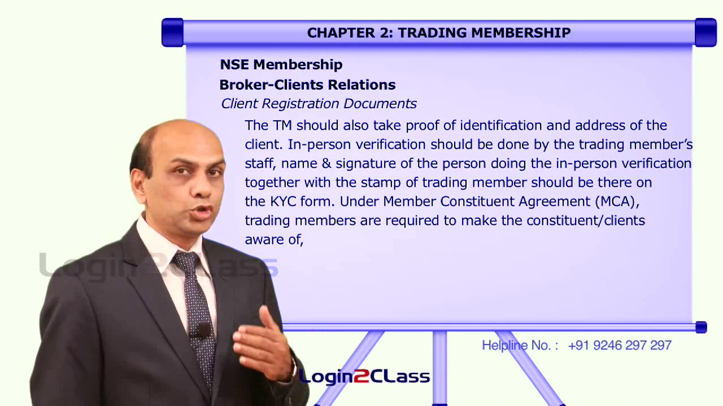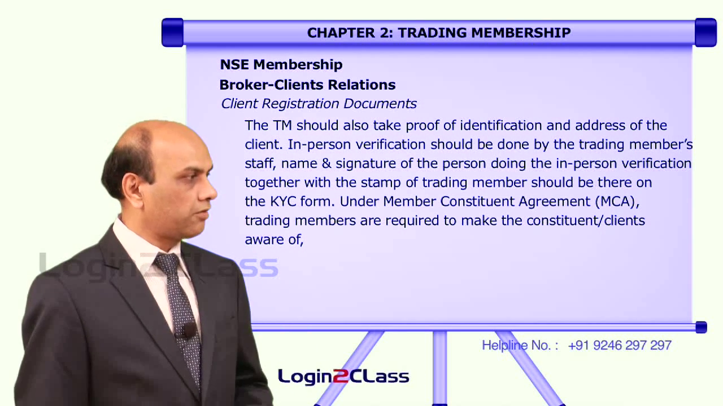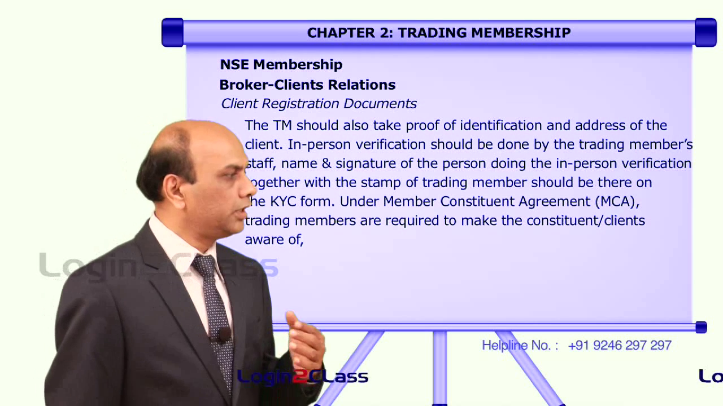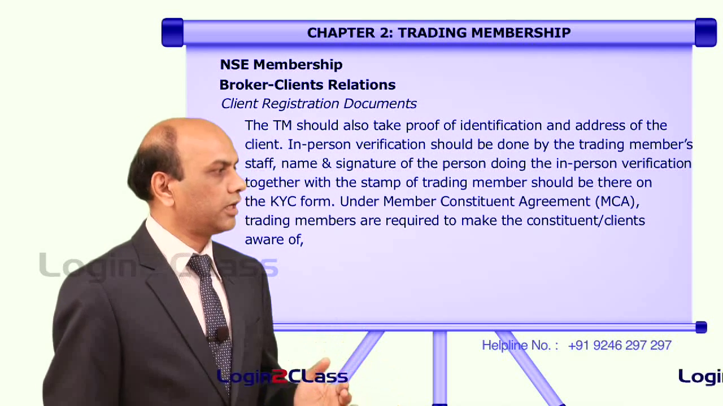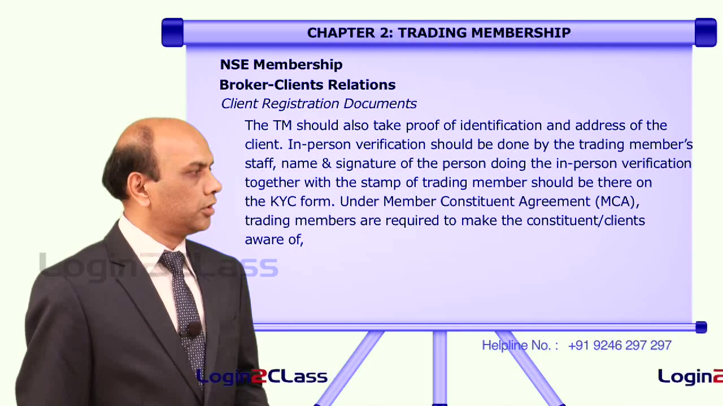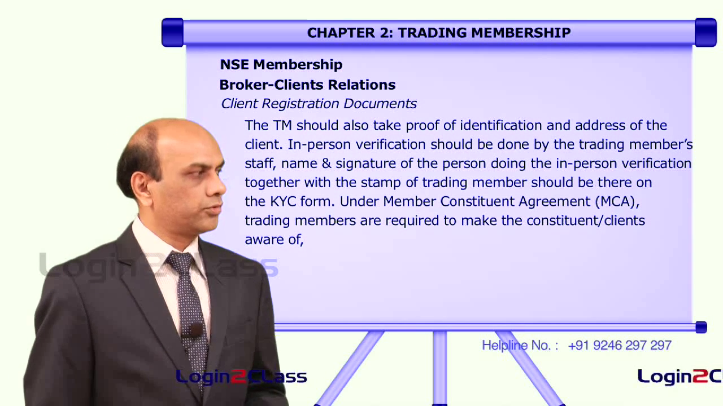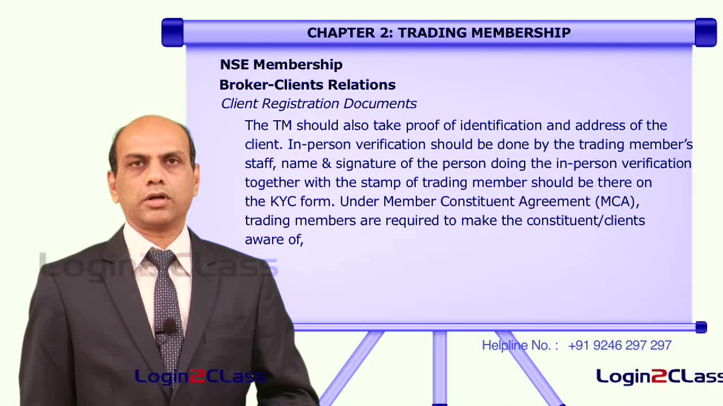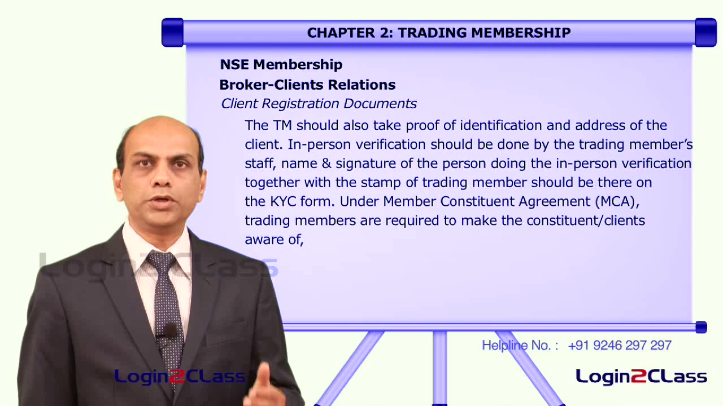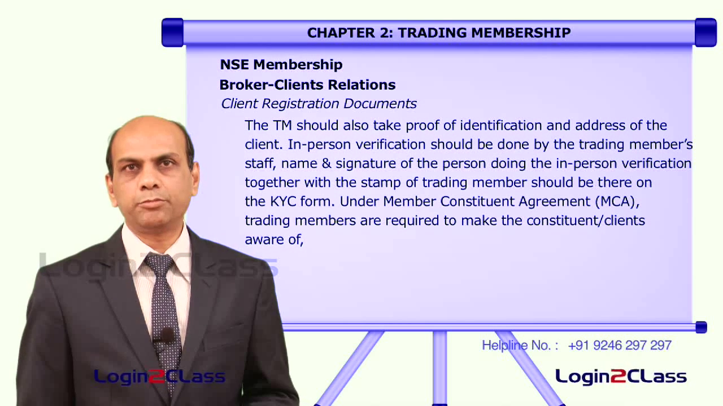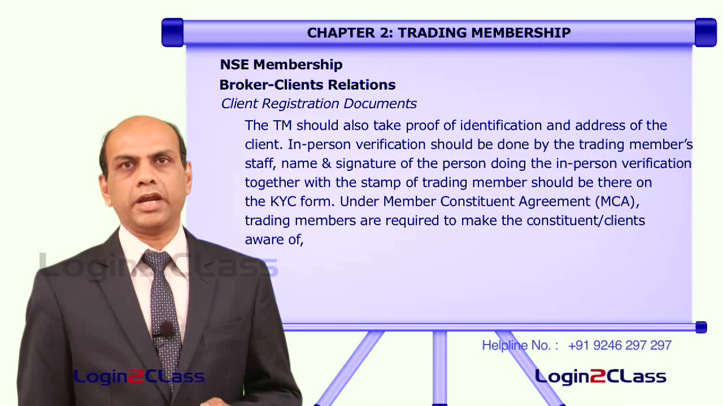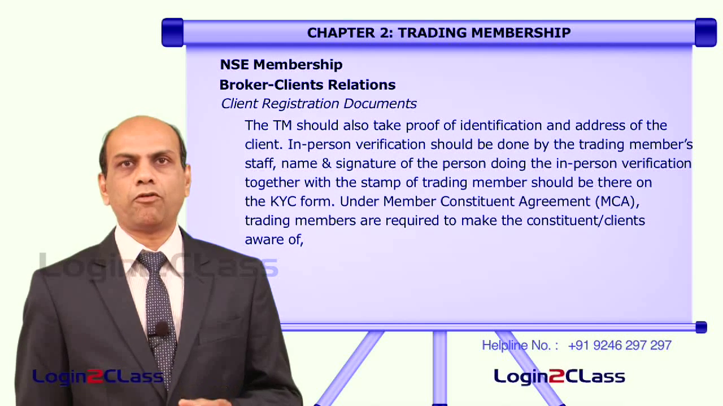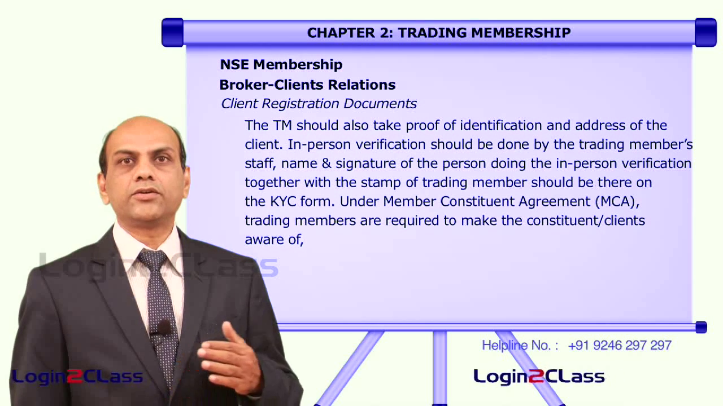In-person verification should be done by the trading member staff. He has to take the name and signature of the person doing the in-person verification, together with the stamp of the trading member, on the KYC form. So the authorized person in the broker office has to do in-person verification of the details provided by the client, and he has to put his name, signature and the stamp of the trading member on this KYC form along with the client registration agreement.